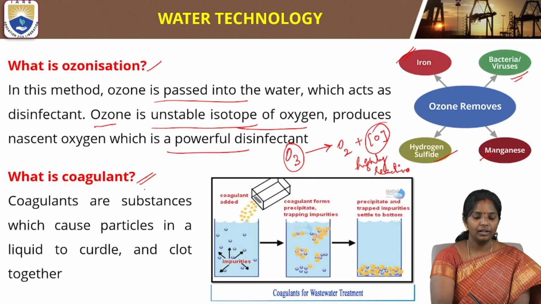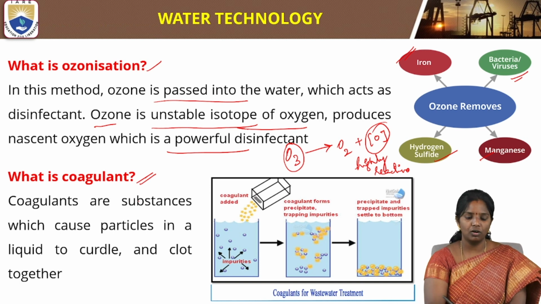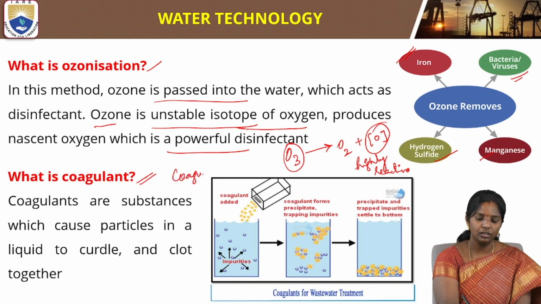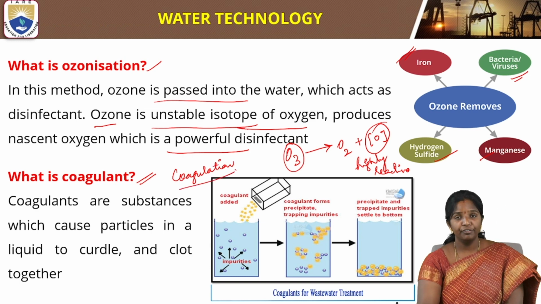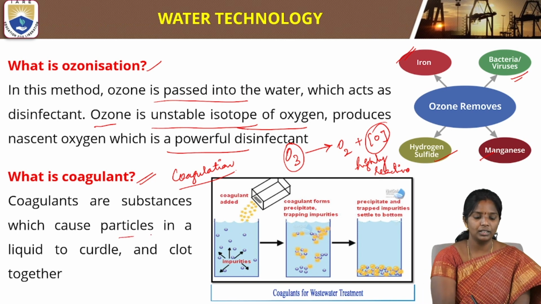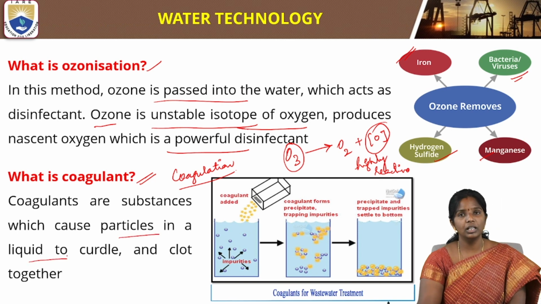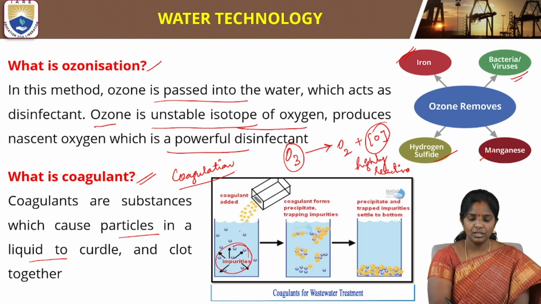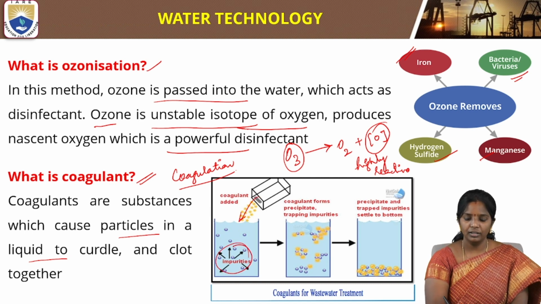So what is a coagulant? There is a process called coagulation used in purification of potable water. In that we use chemical compounds called coagulants. Coagulants are substances which cause particles in liquid to curdle and clot together. Whenever there are impurities like this and the coagulant is added, there is a trapping.